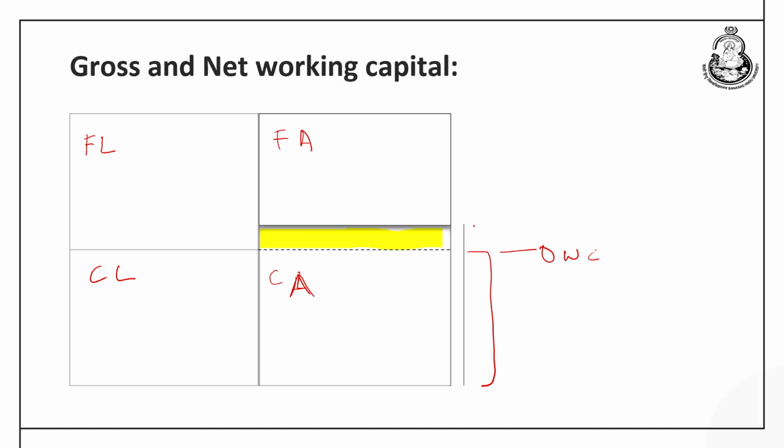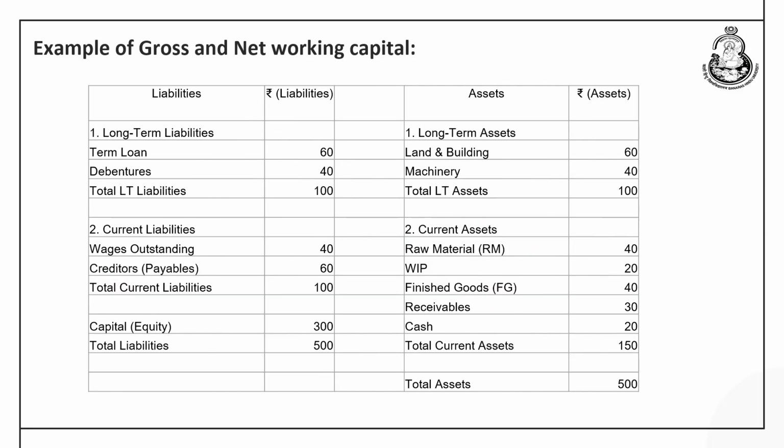But when the current asset reaches to this level, now company has some amount of current asset in excess of the current liability. So, this situation can be referred as the net working capital of the company. Now, this current asset of the company can be used to repay the current liability. So, this excess amount of current asset would be financed using the fixed liability and remaining portion of current asset would be financed through the current liability.